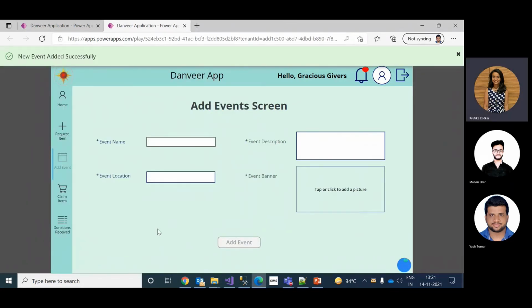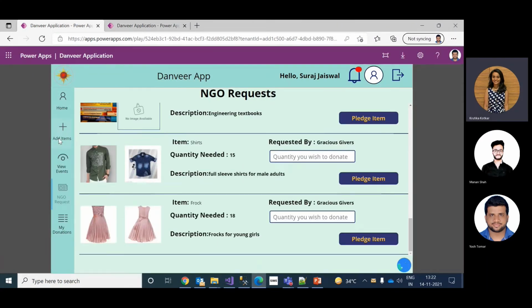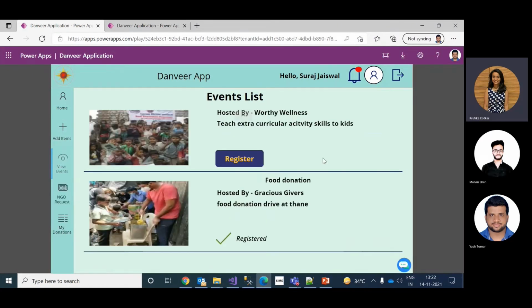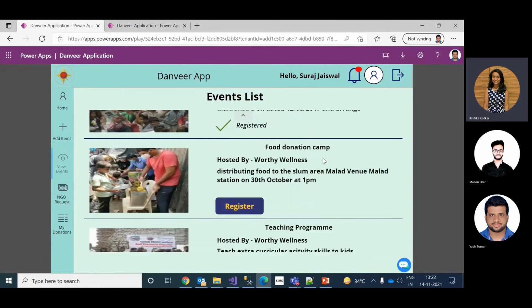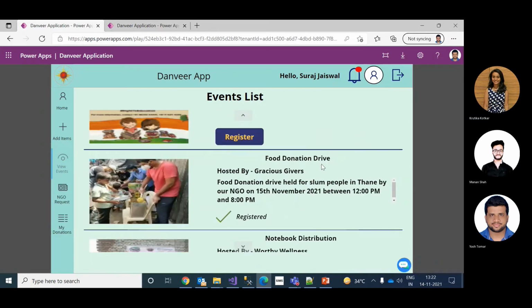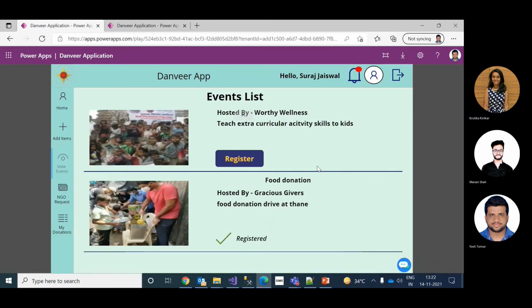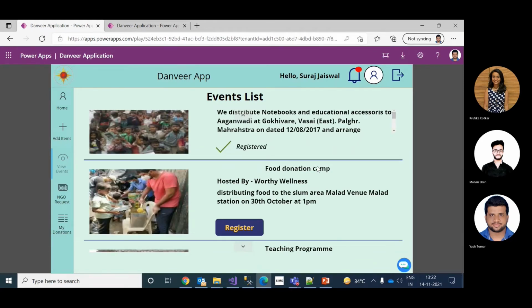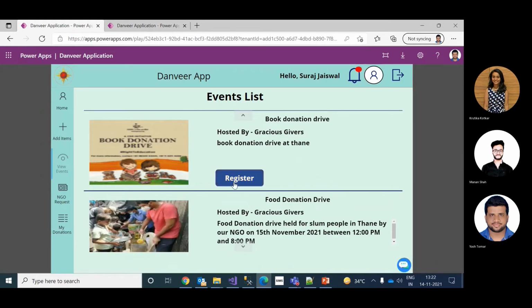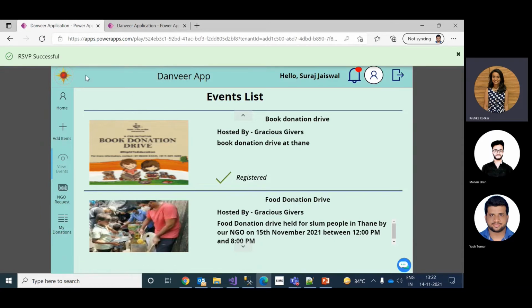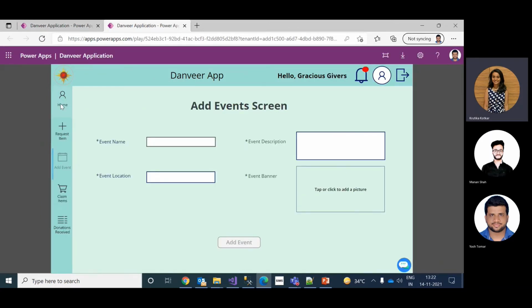The donor can now view those events that the NGO has added and register themselves for the event depending on their availability.